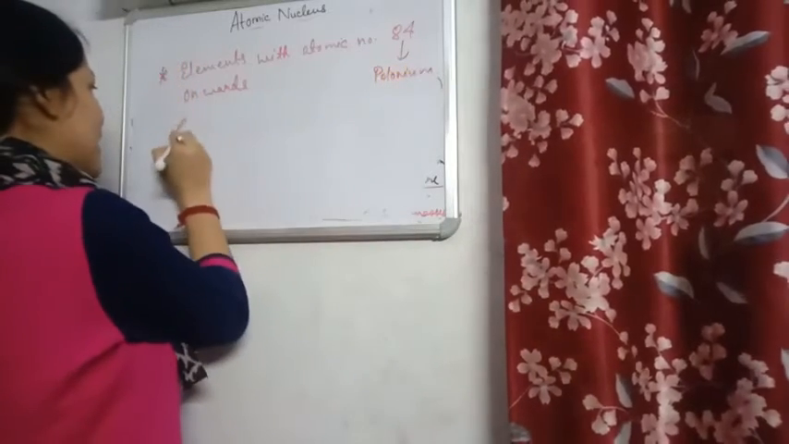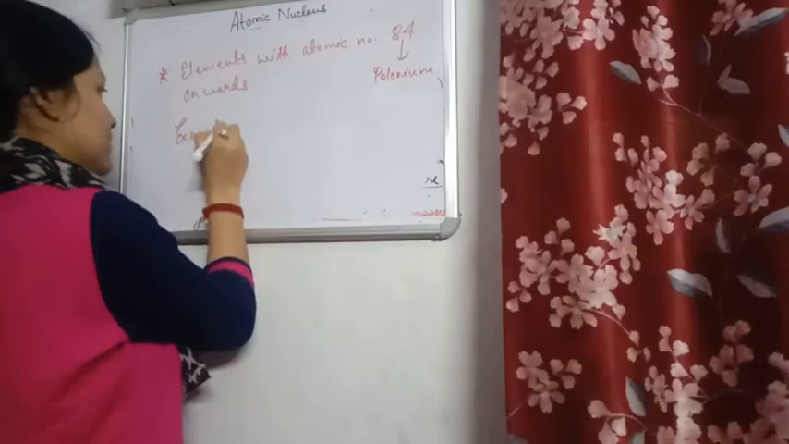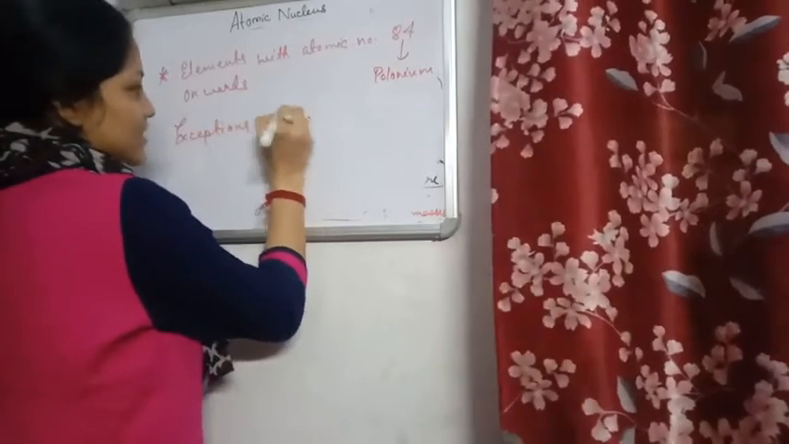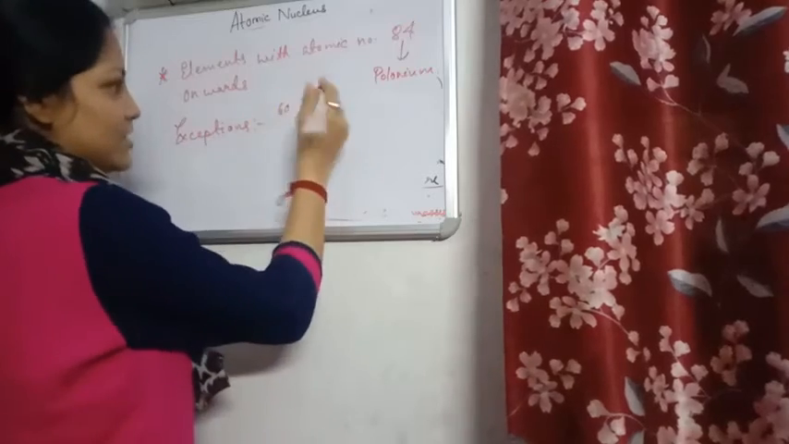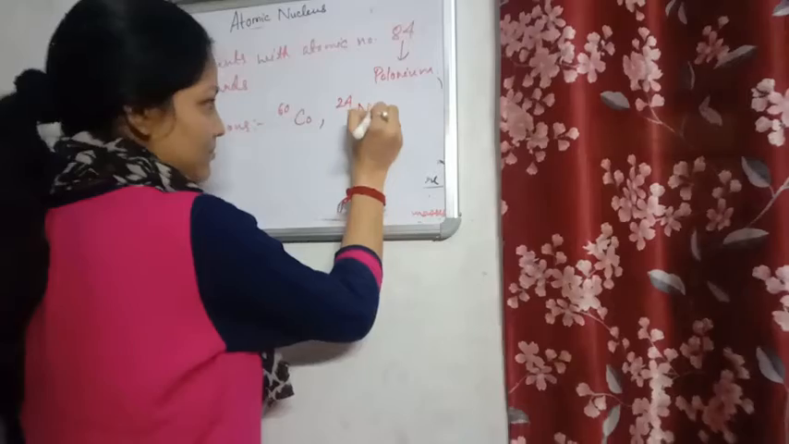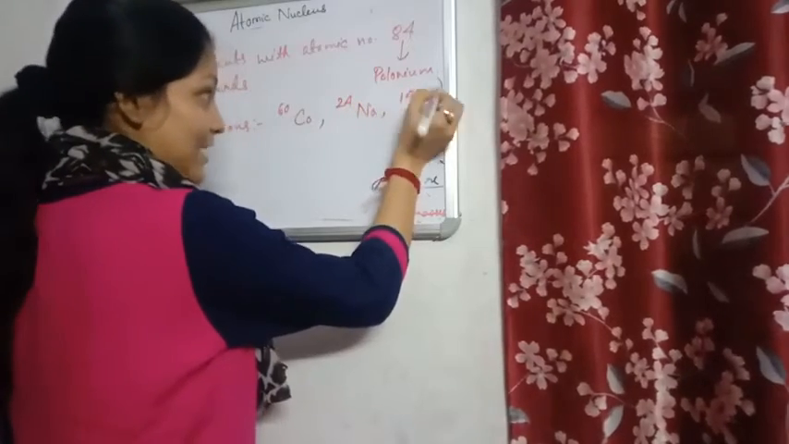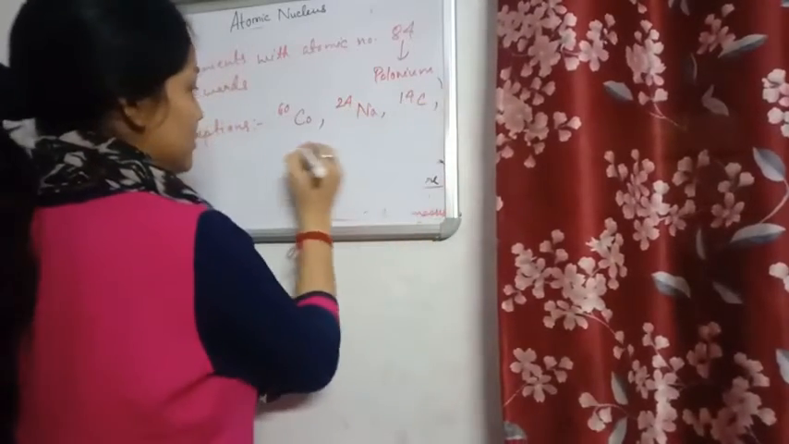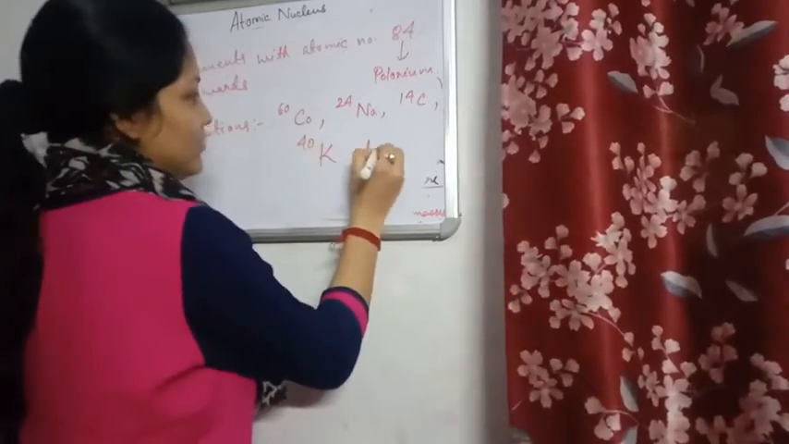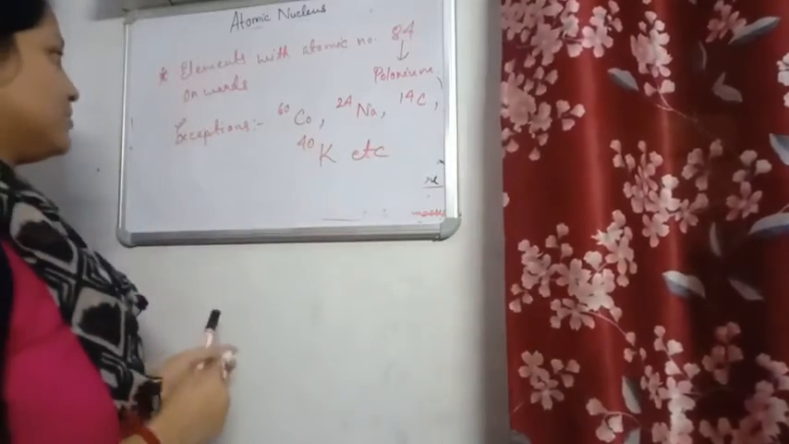There are exceptions. What are the exceptions? We have already done it before. We have cobalt-60, which has lesser atomic number than 84 but is still radioactive. We have sodium-24. We have carbon-14, which is highly radioactive, and we have potassium-40. These are all radioactive in spite of having lesser atomic number.